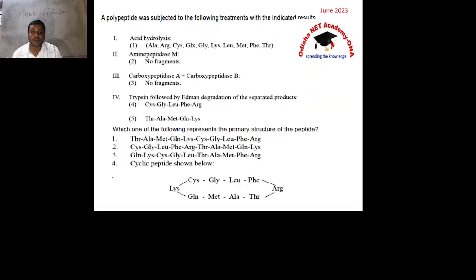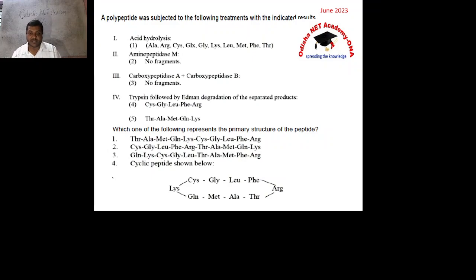Okay. So first, come to the first question. A polypeptide was subjected to the following treatment with the indicated results. Acid hydrolysis: after acid hydrolysis we are getting this fragment. Acid hydrolysis gives you an idea only about composition. You cannot get any sequence idea.